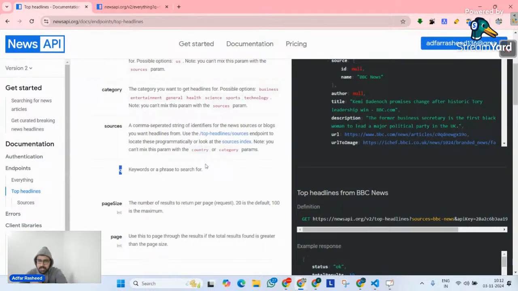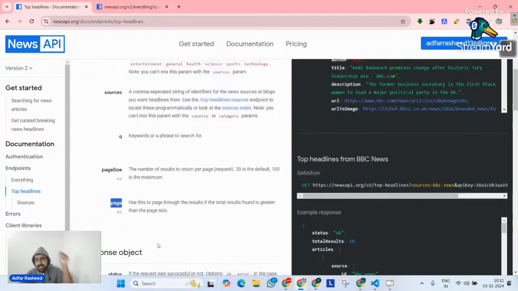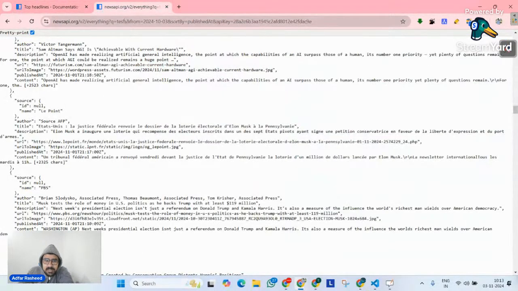Page size is one of the arguments you can use inside the API, which simply returns the number of results per page, so it limits the number of results per page. On the other hand, page allows you to choose which page you are trying to visit. That is the pagination functionality.